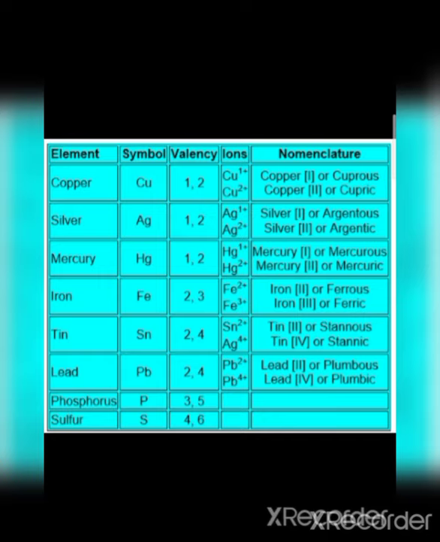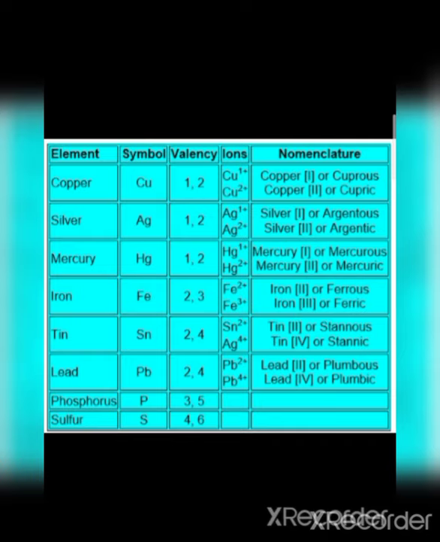It becomes argentic. Next one is mercury. Its Latin name is hydrargyrum. You all studied about it in class 8th and 7th. Its symbol is Hg. It shows two valencies, 1 and 2, Hg positive and Hg double positive. When we write the name according to Roman number, when valency is plus 1, mercury first, and when plus 2 in any compound, we write mercury second.